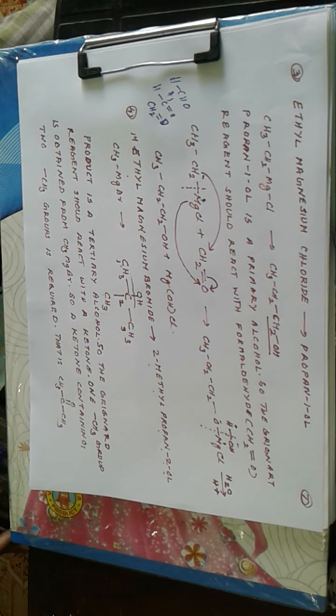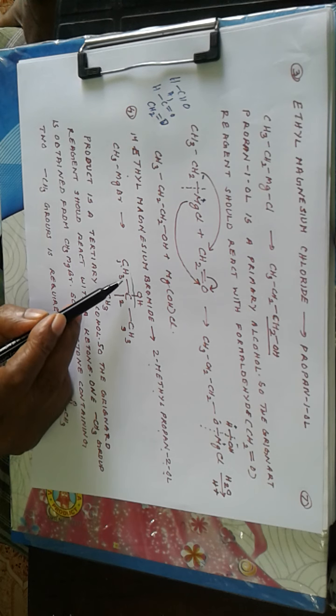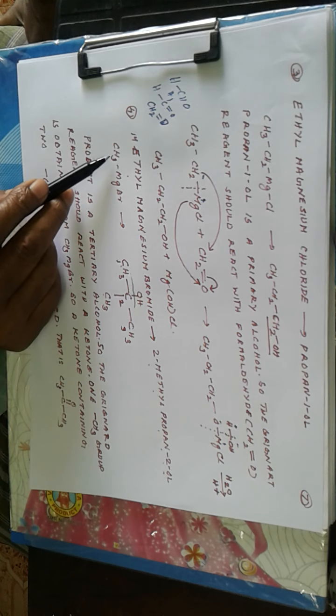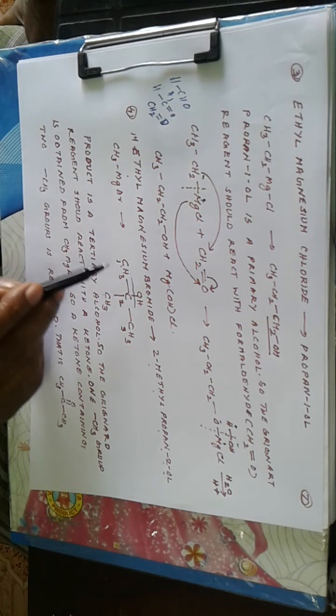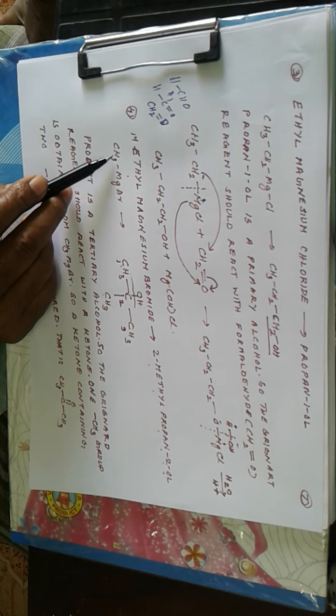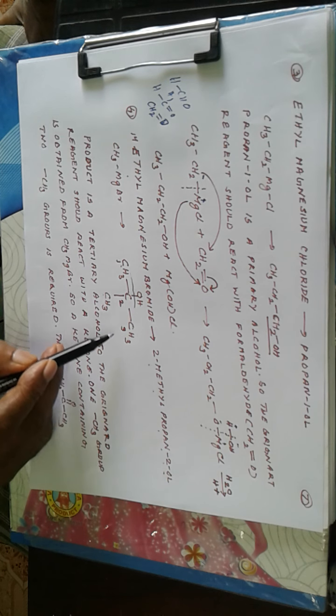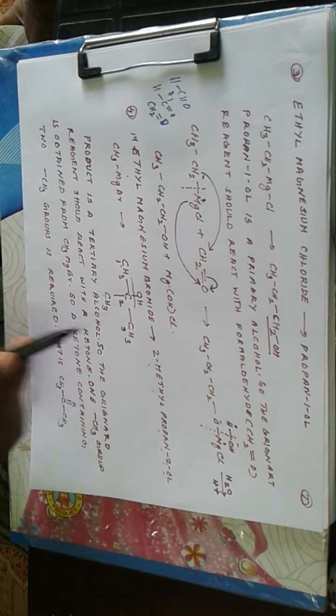Now which ketone is to be selected? Now you consider this molecule. There is one methyl group, and there is one methyl group in the Grignard reagent. So this methyl group might have come from the Grignard reagent. Then the remaining part is C(OH)(CH3)(CH3). So this should come from a ketone.